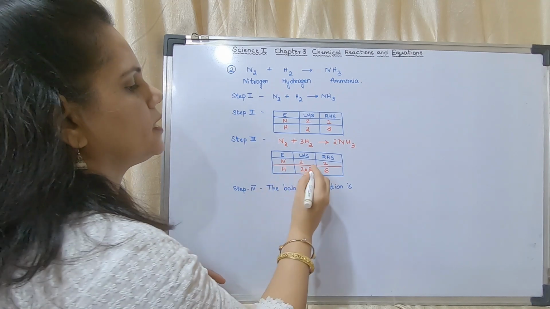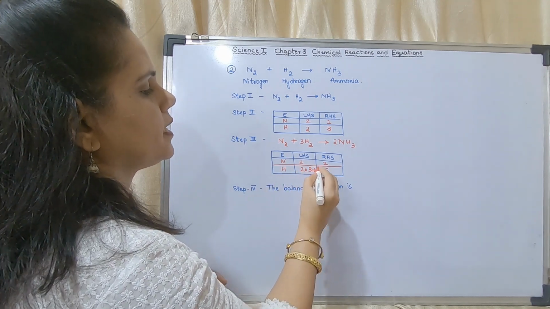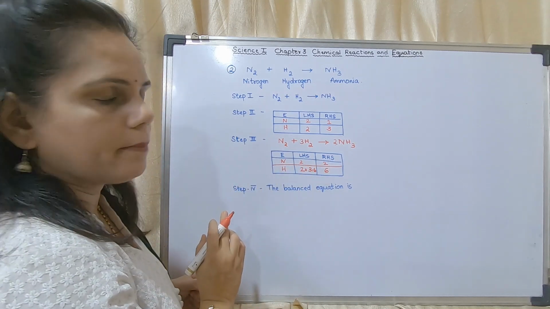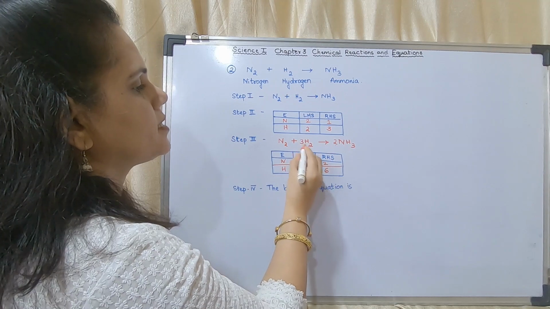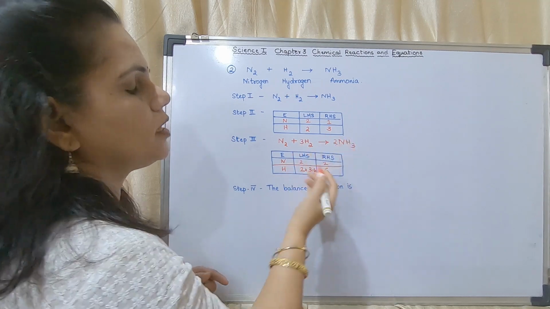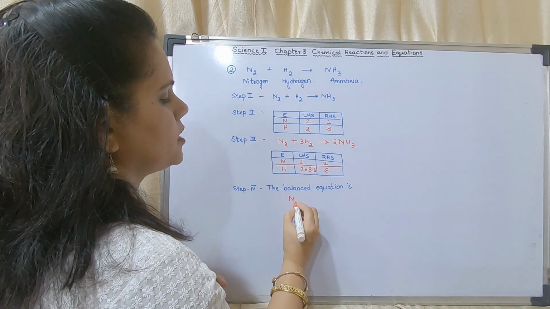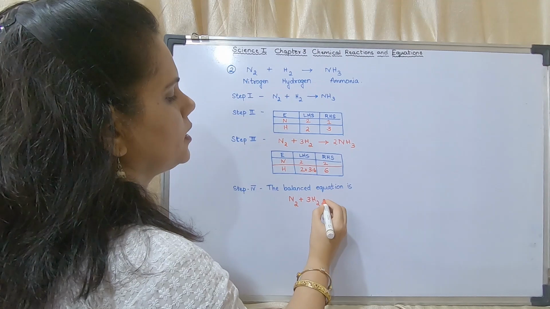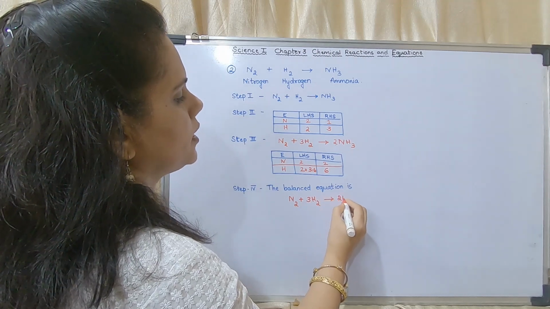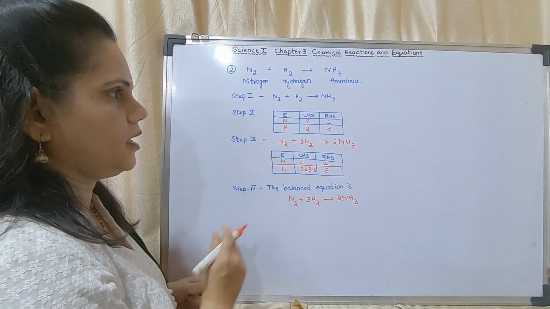So now you may see the equation has become balanced. 2 on the left hand side, 2 on the right hand side, 6 on the left hand side, 6 on the right hand side. Therefore the balanced chemical equation is N2 plus 3H2 gives 2NH3. This is the balanced chemical equation.